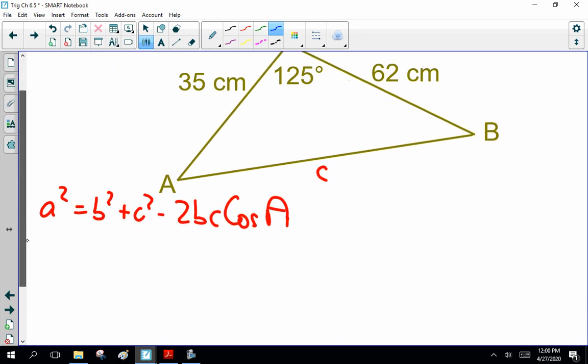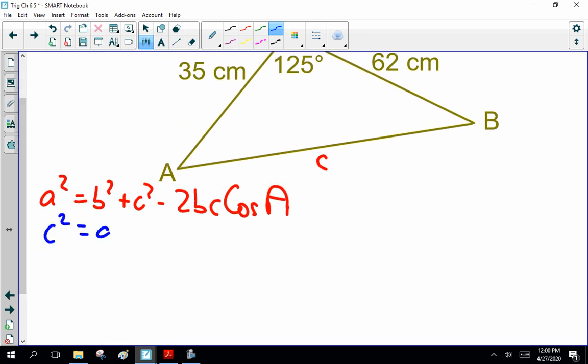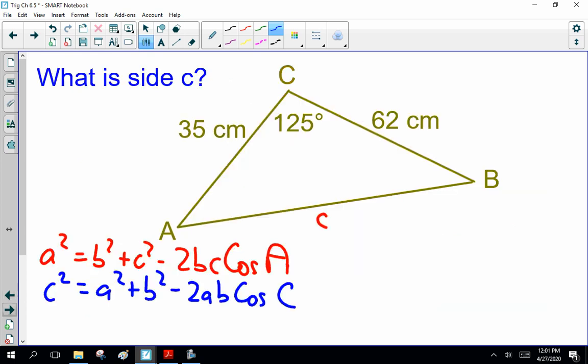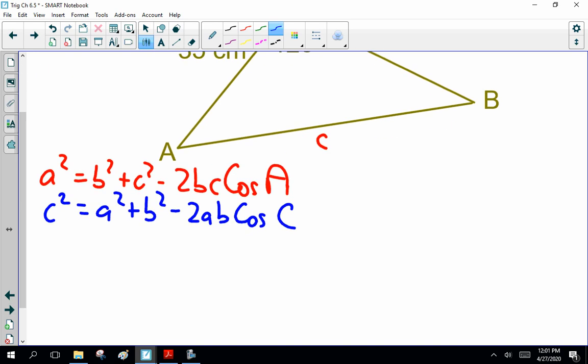So this is C squared equals A squared plus B squared minus 2AB cosine C. Just like we did back here. C squared, A squared plus B squared. Just replaced A with C and C with A. Either way, surprise me.